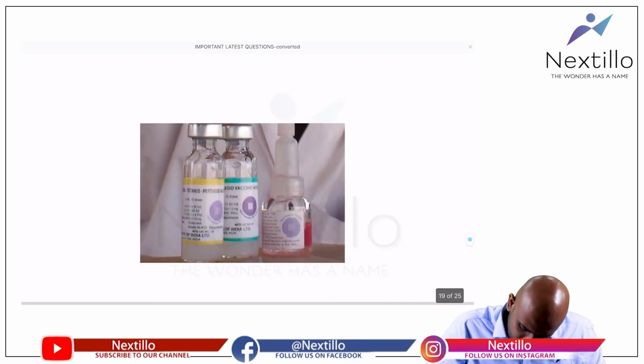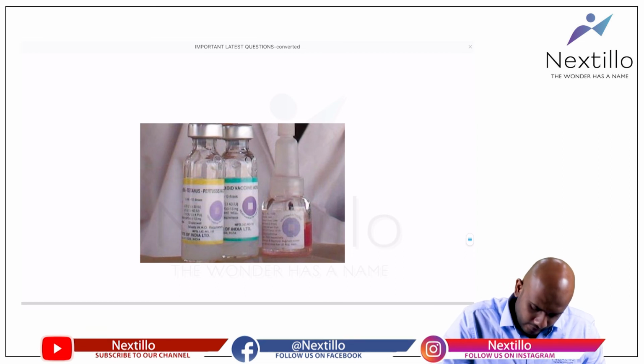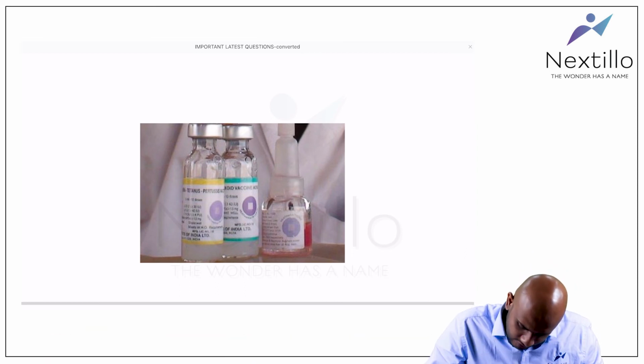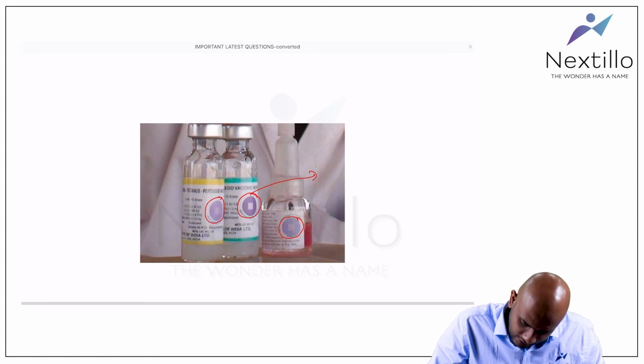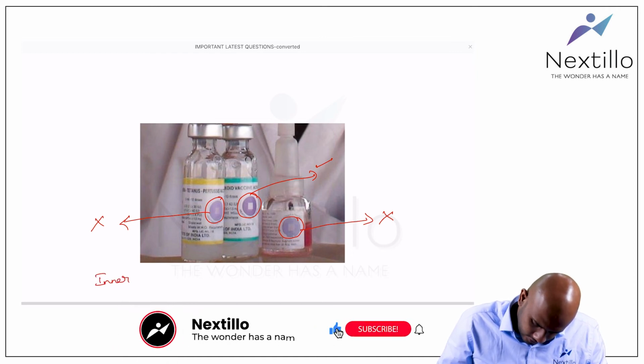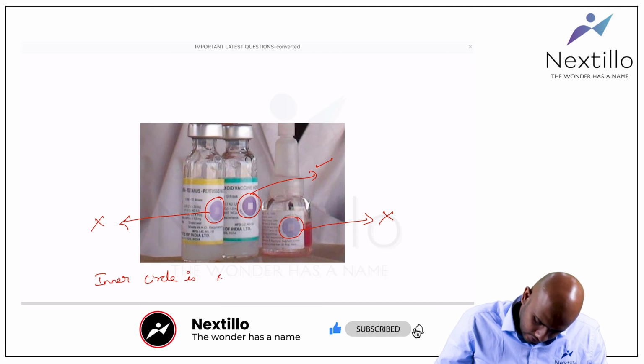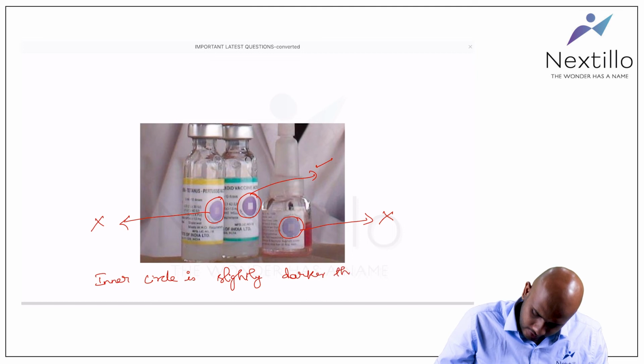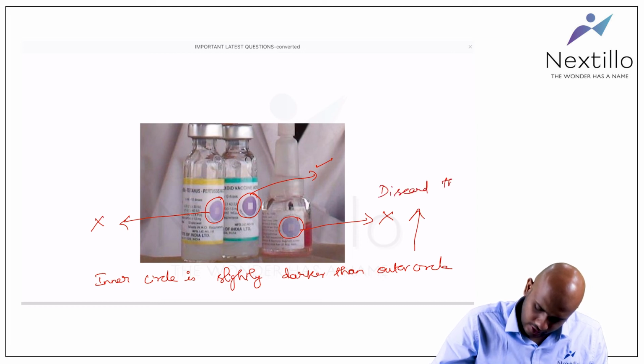Identify the vaccine vial monitor which is shown here. This is the vaccine vial monitor which you can see. There are 3 monitors here. This vaccine can be used, but this vaccine cannot be used, because the inner circle is slightly darker than the outer circle, so therefore discard the vaccine.